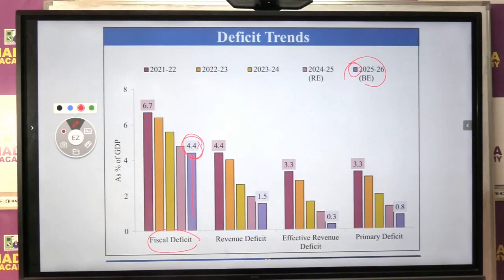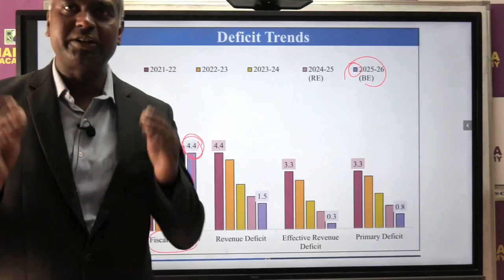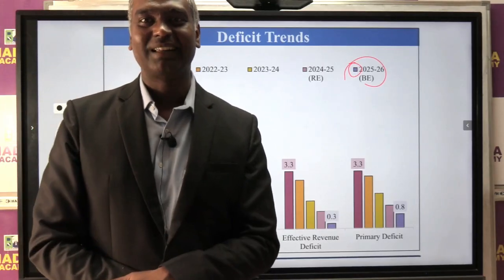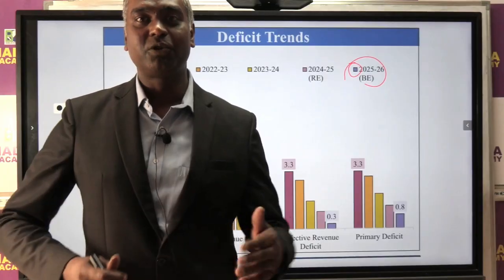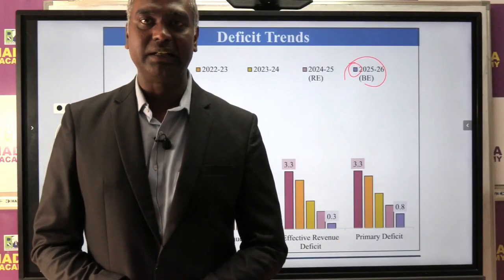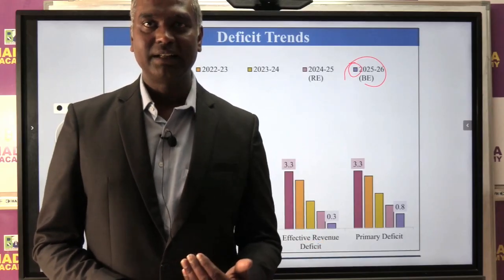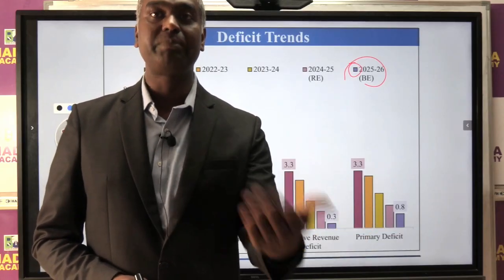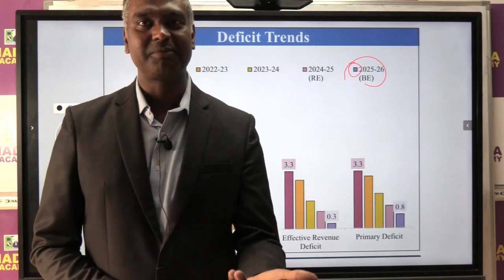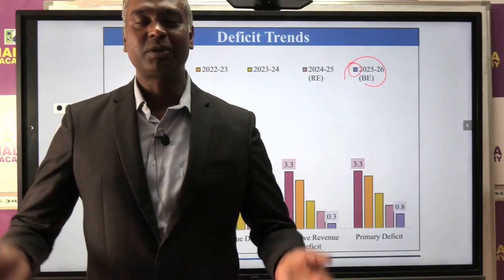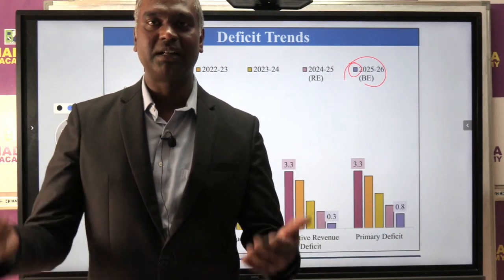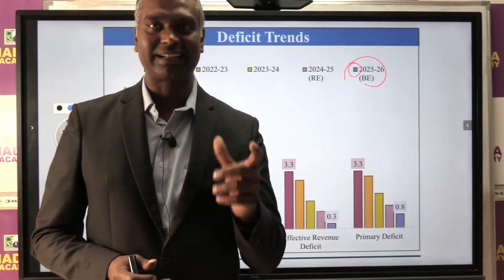So the question of fiscal deficit: why should it be within the target? Suppose fiscal deficit goes beyond control, what does it mean? It means that the government is borrowing more and more money. That means in future we have to repay all that money to somebody. That means citizens of the country will come under the burden of paying taxes.